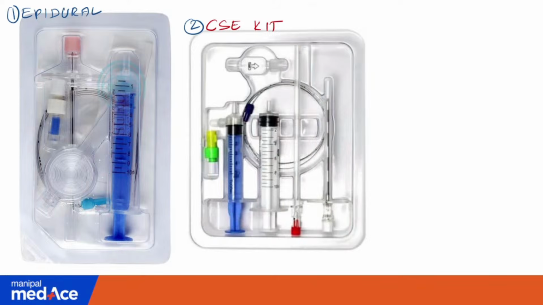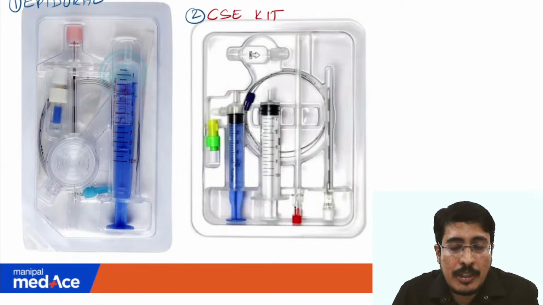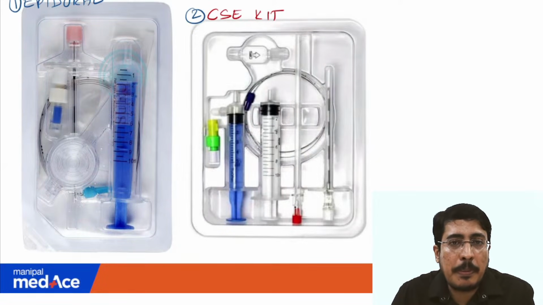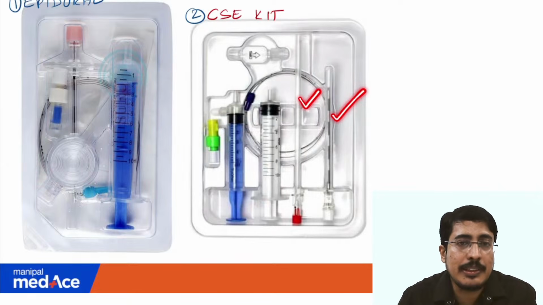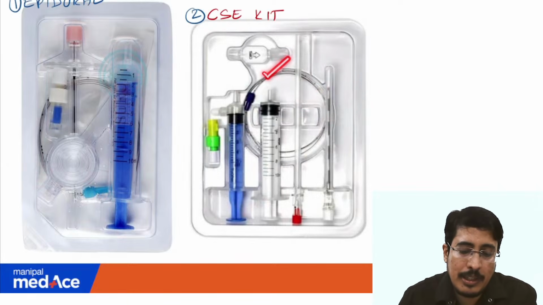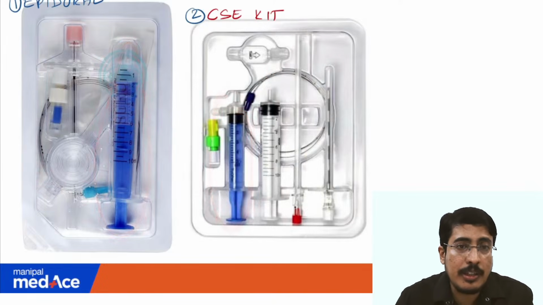Here we are seeing an epidural needle plus a spinal needle. So in combined spinal epidural, we are going to give epidural plus spinal. We have both epidural and spinal needles in this set, along with the epidural catheter. And this is the loss of resistance syringe that you're seeing here in blue color.